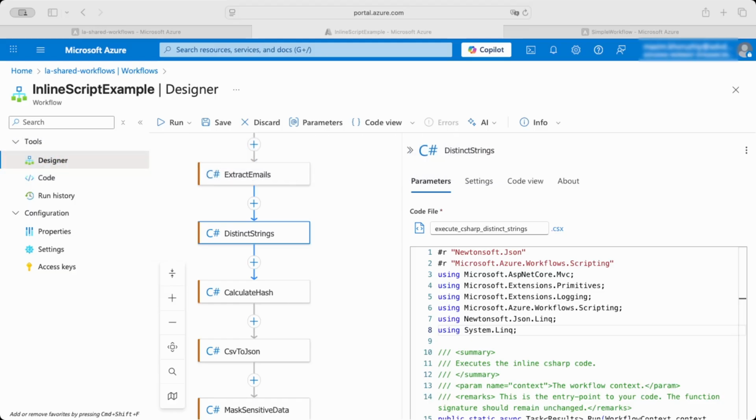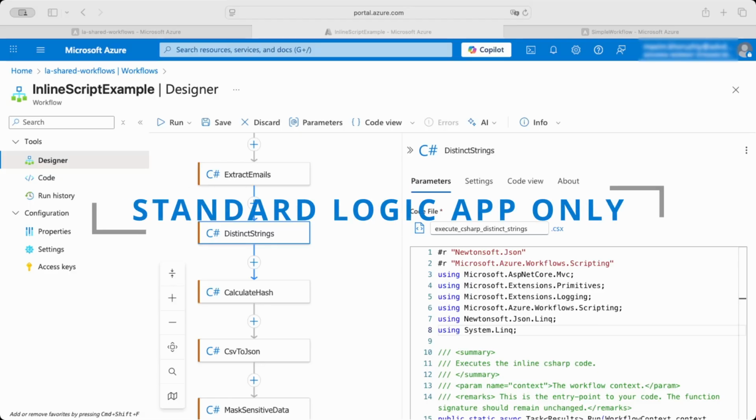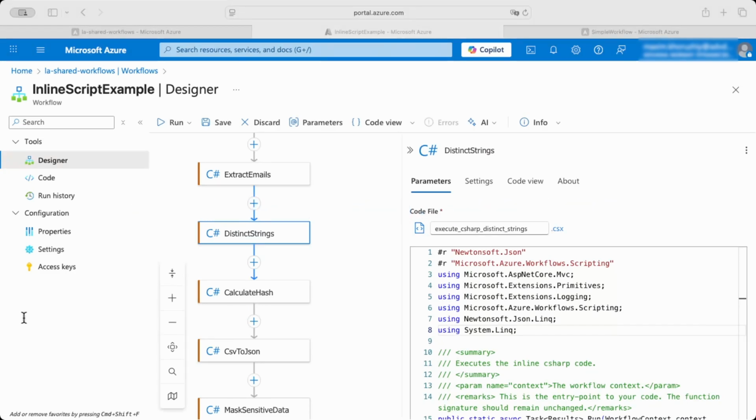Oh, and the last important thing, before you rush to try this, be aware that the inline code action is only supported in Standard plan Logic Apps, not the Consumption plan. If you're on Consumption, you'll need to either switch to Standard or use an Azure Function for custom C# logic. So next time you're tempted to create a function for a tiny task, try the inline code action first.